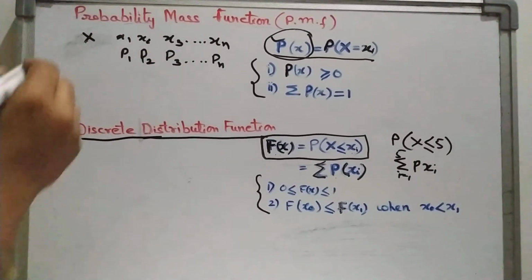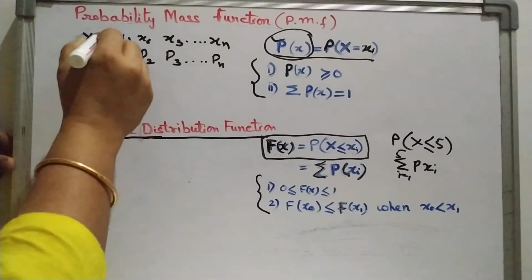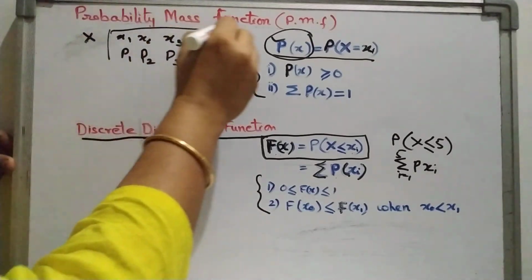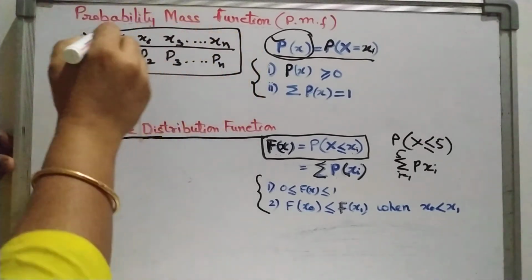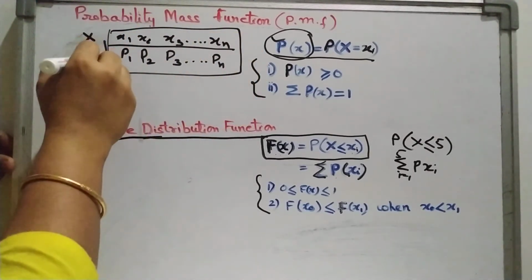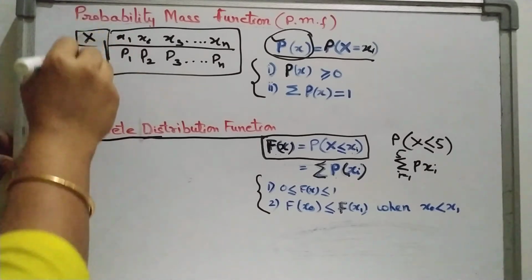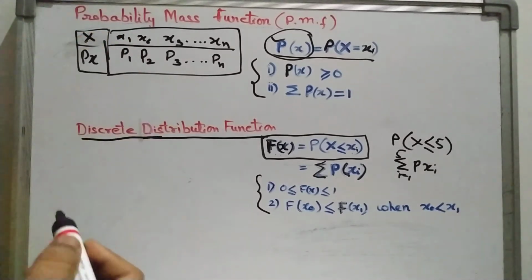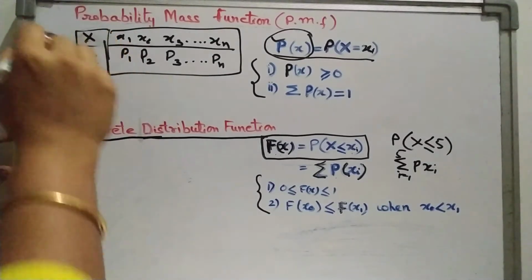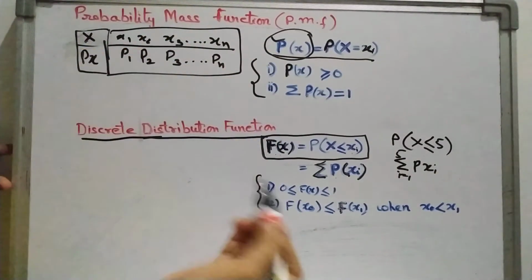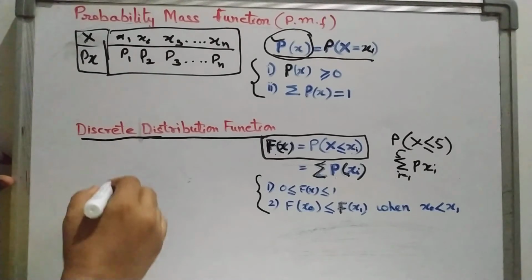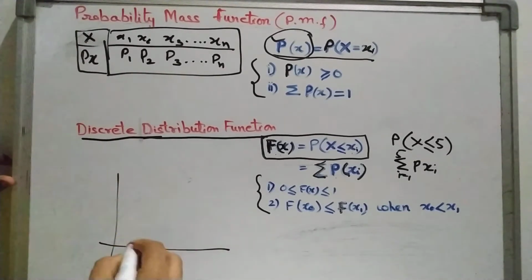So this table is called the probability distribution table. We can represent this discrete probability function in a tabular form or also in graphical form. Graphical form means we need to plot.